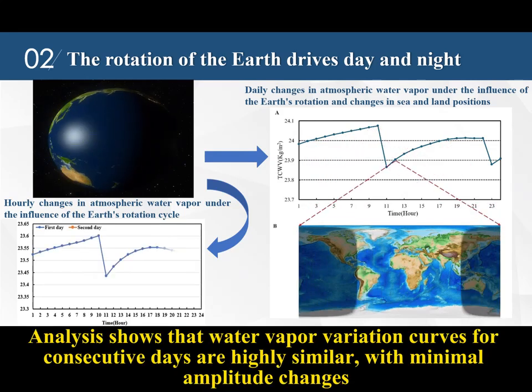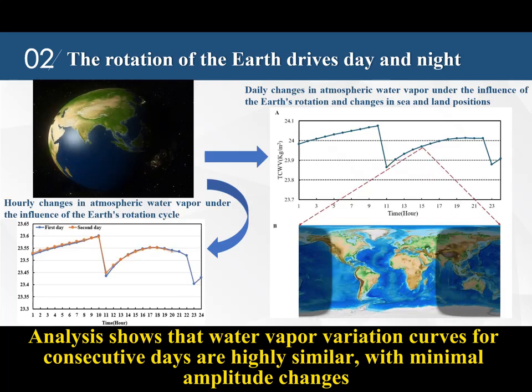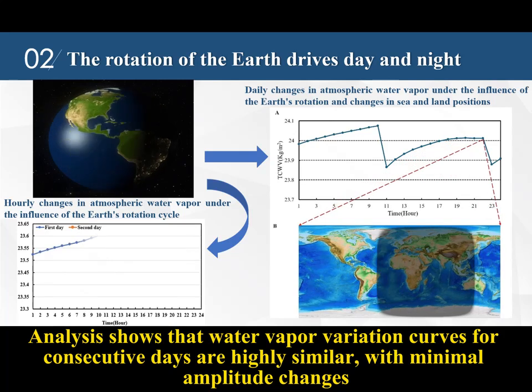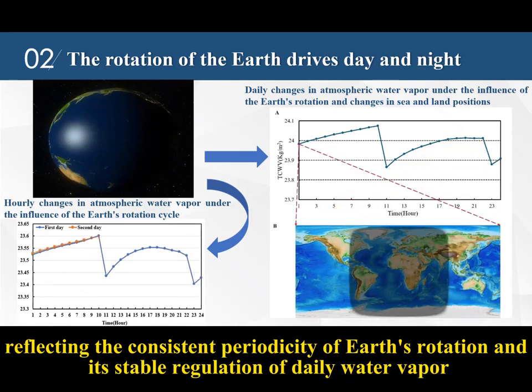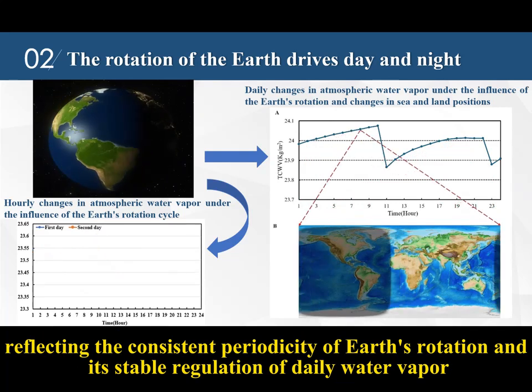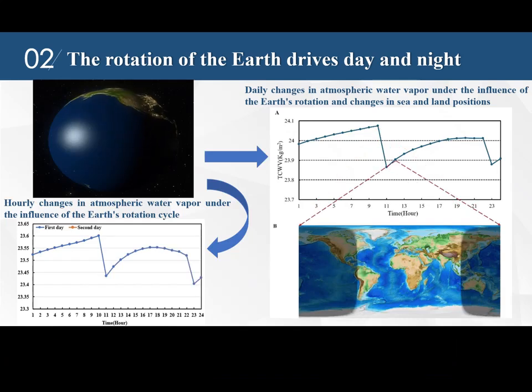Analysis shows that water vapor variation curves for consecutive days are highly similar, with minimal amplitude changes, reflecting the consistent periodicity of Earth's rotation and its stable regulation of daily water vapor.